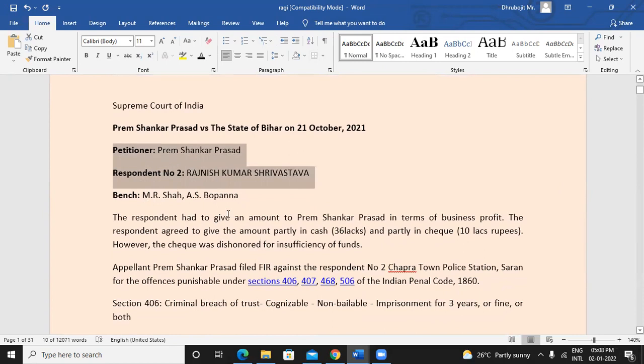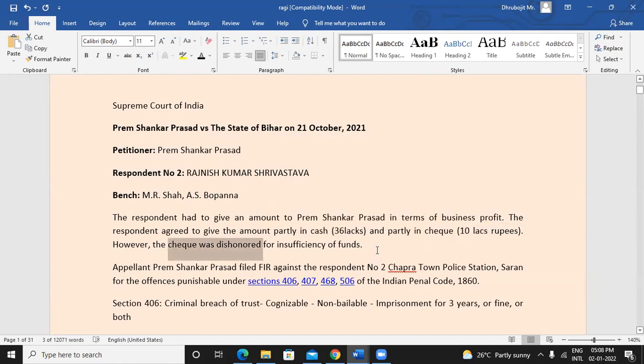Out of this total amount, they made an agreement that, okay, fine, one portion I will be paying you in cash, and for another portion I will give you a check. Based on the agreement, Rajneesh said to Prem that 36 lakhs I'm giving you in cash, and the remaining 10 lakhs which I'm supposed to pay, I will give you a check for that. Okay, this was done. But this check was dishonored.